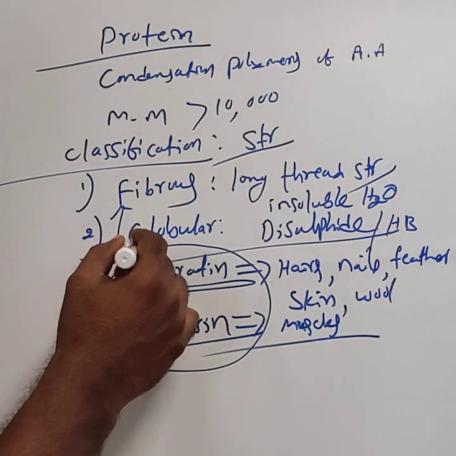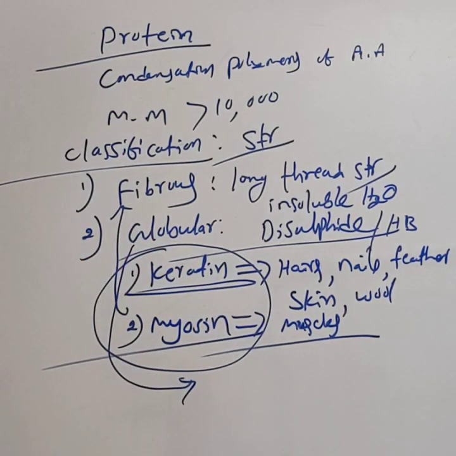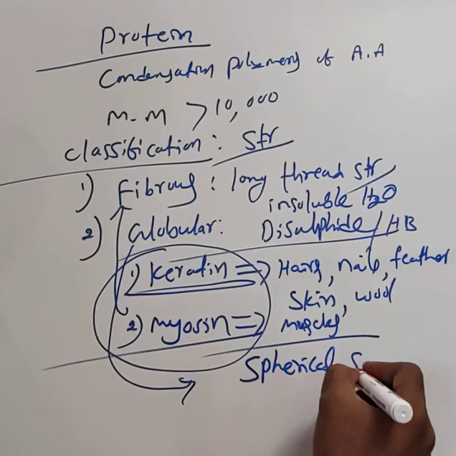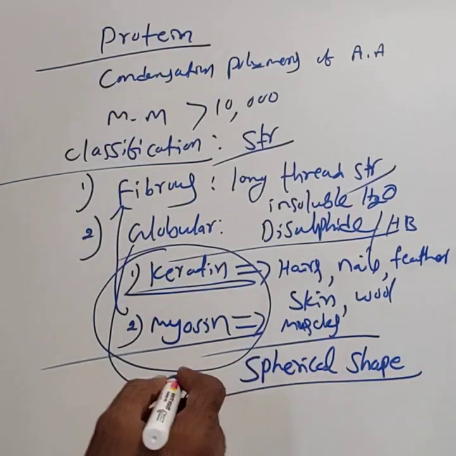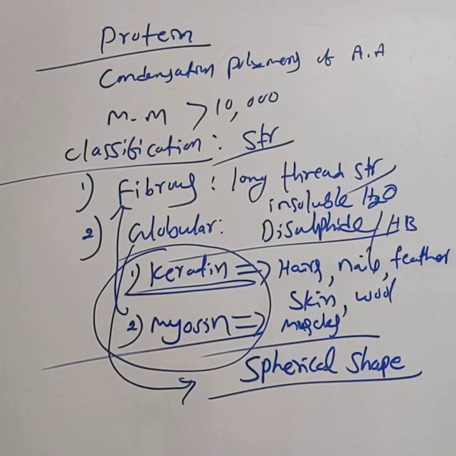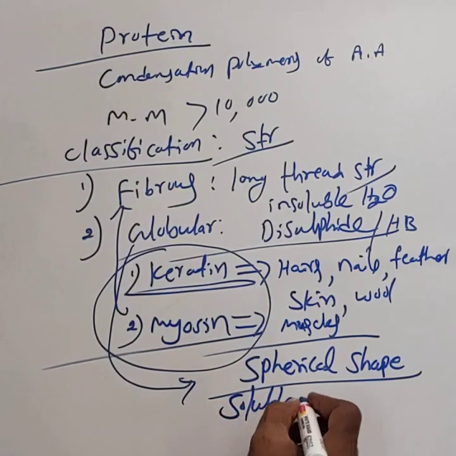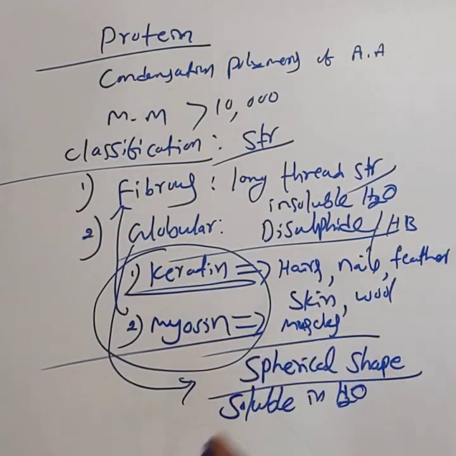Then globular protein, the second type of proteins. Globular proteins are spherical in shape. Fibrous proteins have thread-like structures. Globular proteins are spherical in shape and are soluble in water, whereas fibrous proteins are insoluble in water.